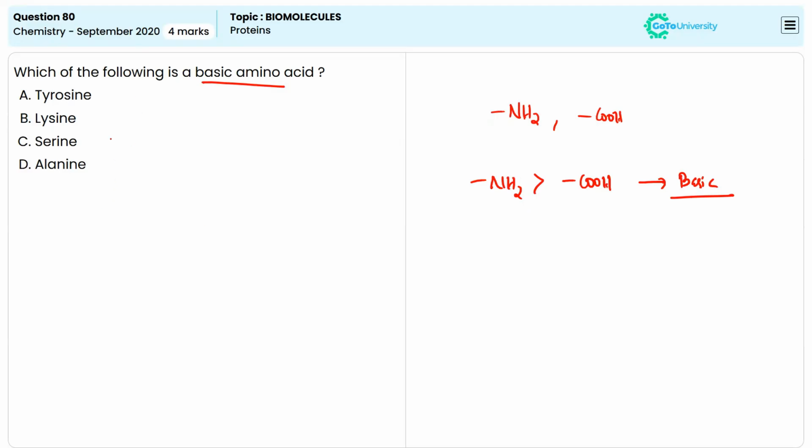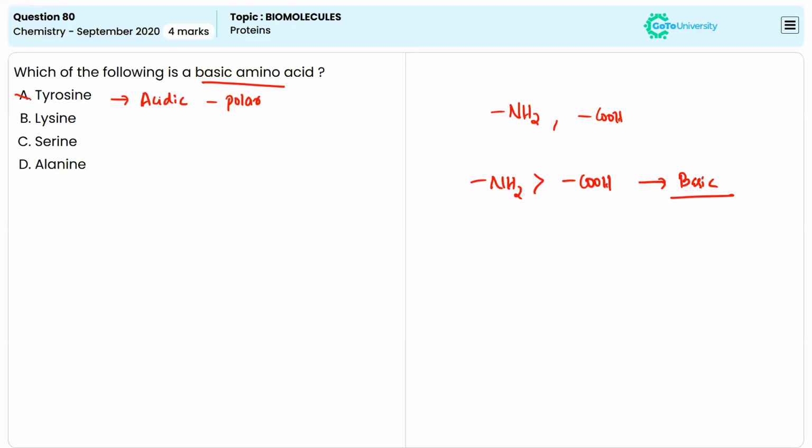So the first one is tyrosine. Coming to tyrosine, which is a polar, slightly acidic amino acid, not basic. They are asking for the basic one, but tyrosine is slightly acidic in nature, and it is also polar.